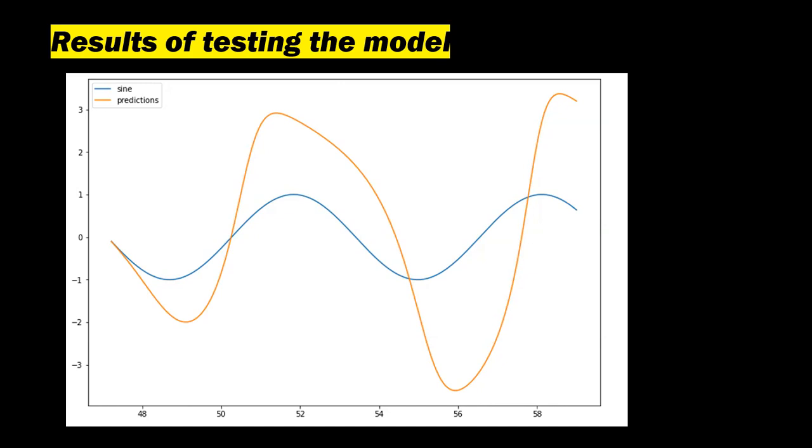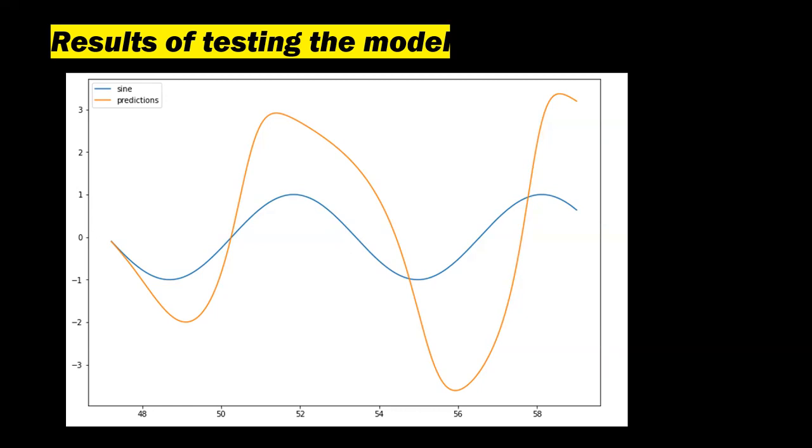From the test data that I have obtained, I have generated this sine wave data, and from this model we can see how the predicted sine wave is in the orange color, and the blue color is the sine wave data that I have.